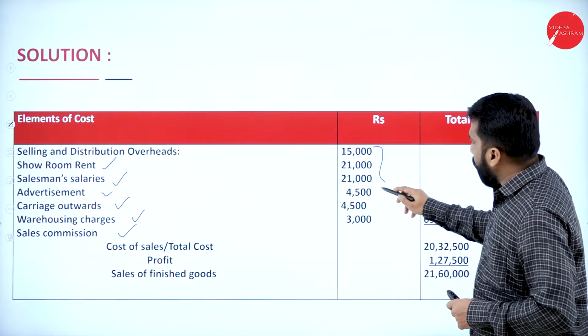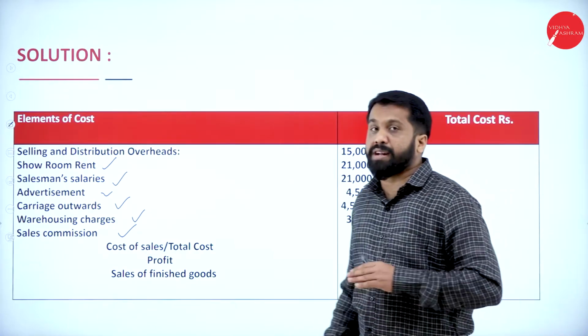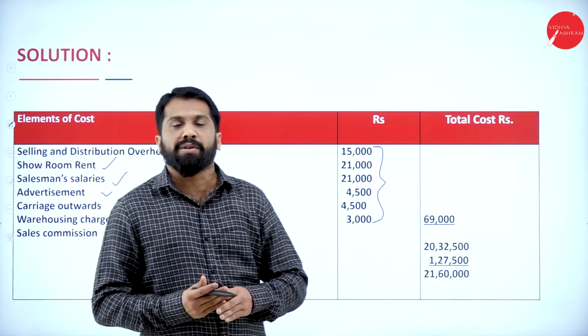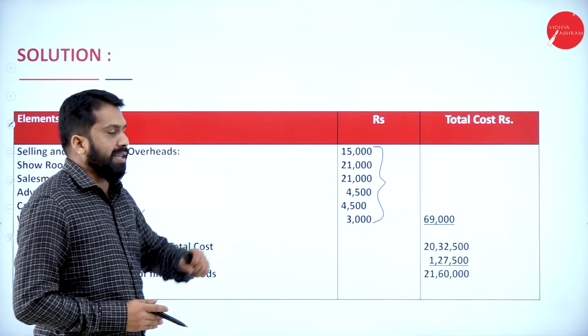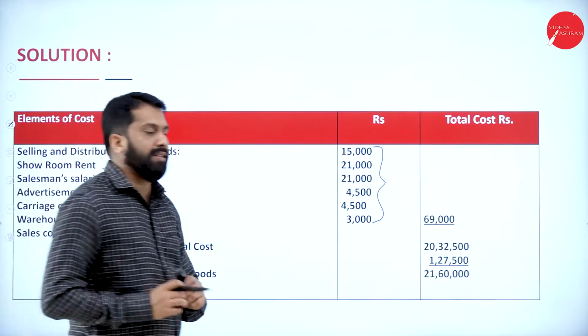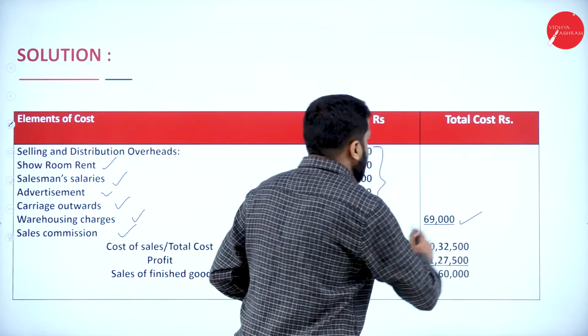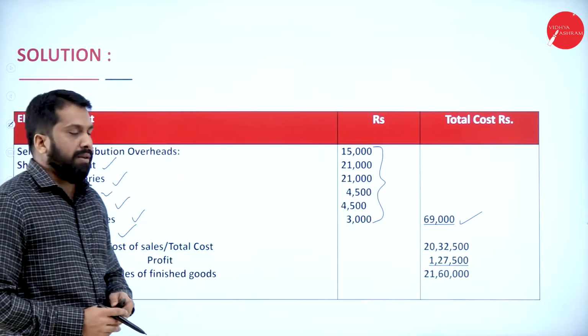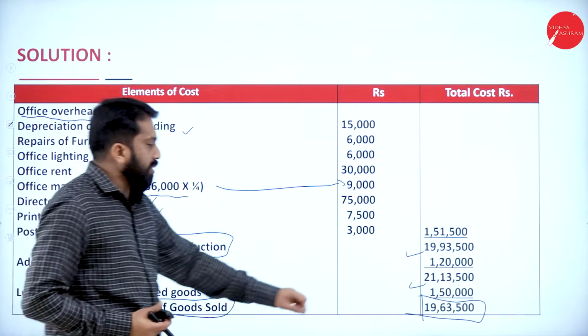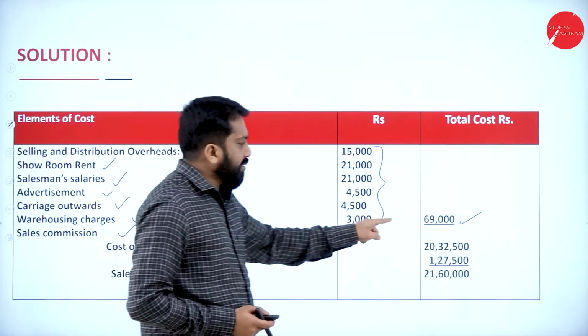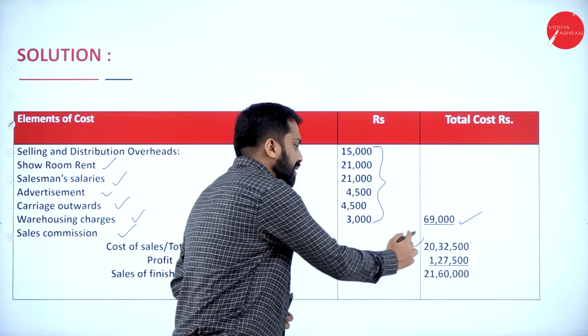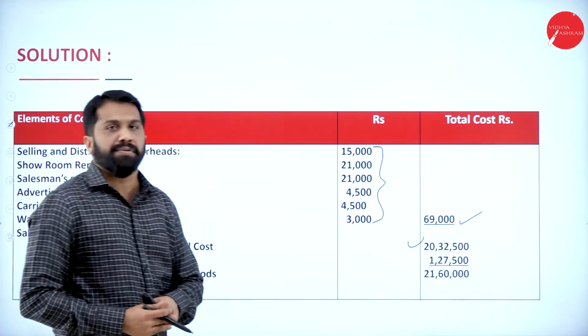As I told you, all these subheadings have to be written in a column. The total should be written in the outer column. Now, if you add everything, how much did you get? 69,000. Write 69,000. Now, what was your previous total? 19,63,000. Plus 69,000, you will get 20,32,000.